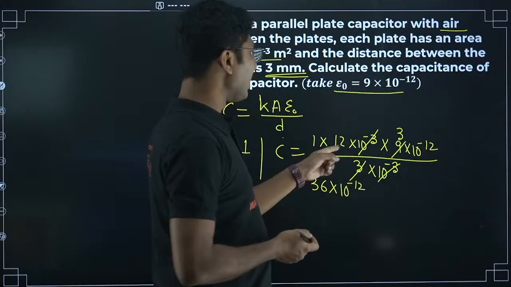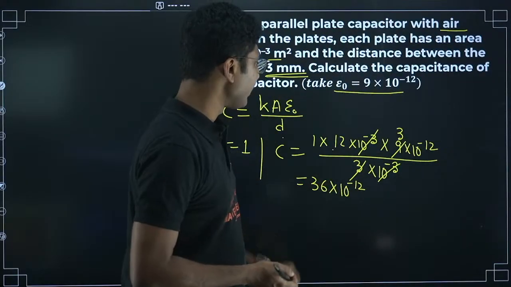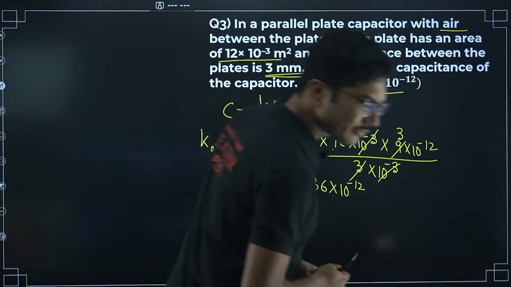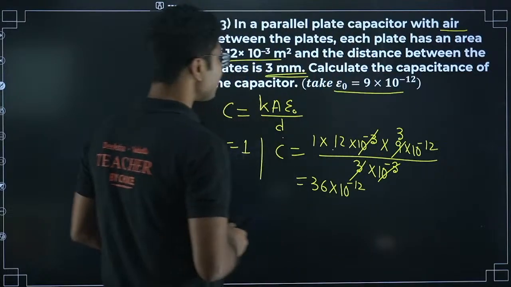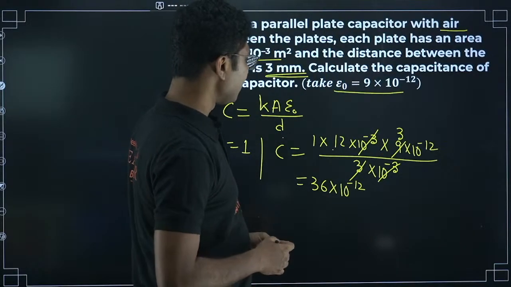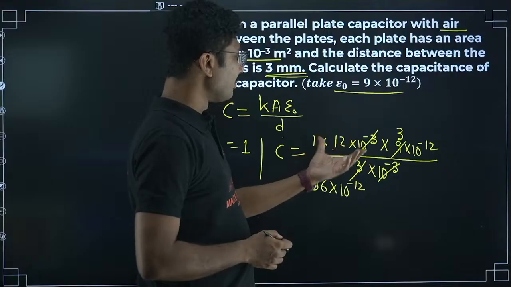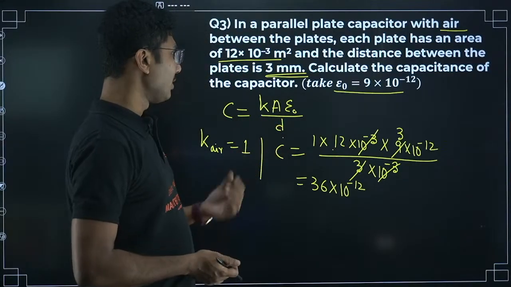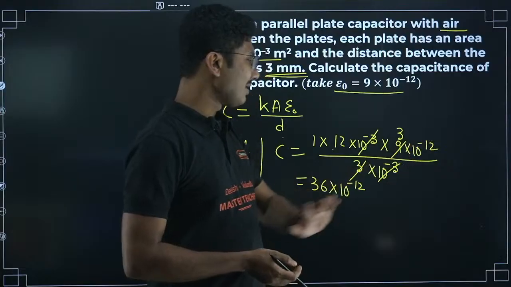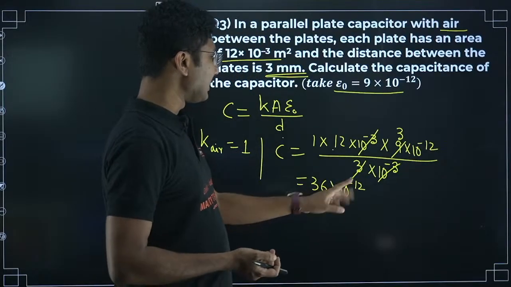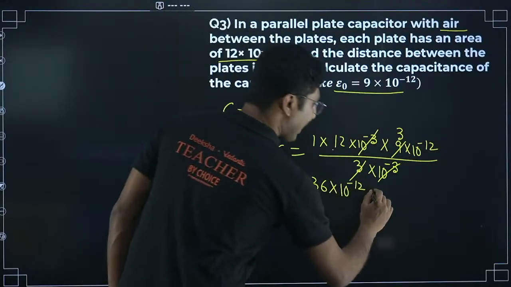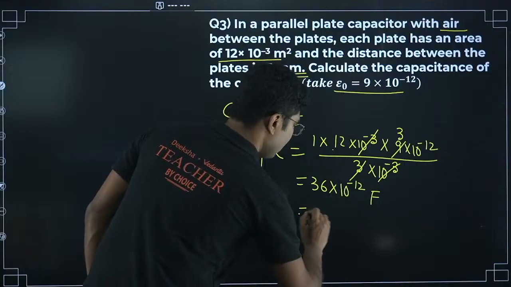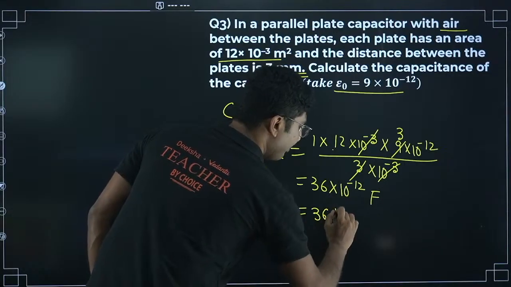Check it. It will be 12 into 3, which is 36 into 10 to the power of minus 12, not minus 24. I think you made some square somewhere. You may have squared some of the values. There is no square involved here. All the values will be directly multiplied. So 36 into 10 to the power of minus 12 farad, or 36 picofarad.